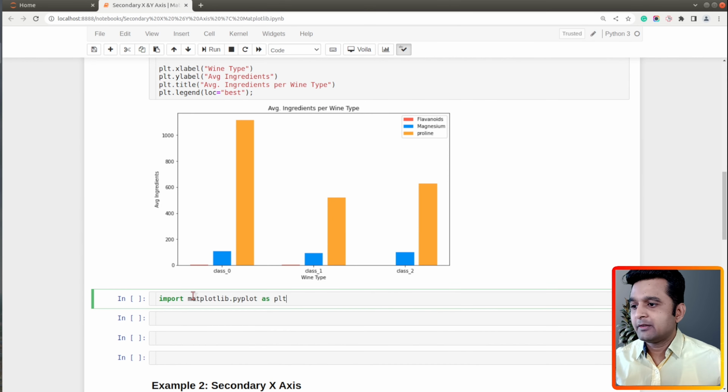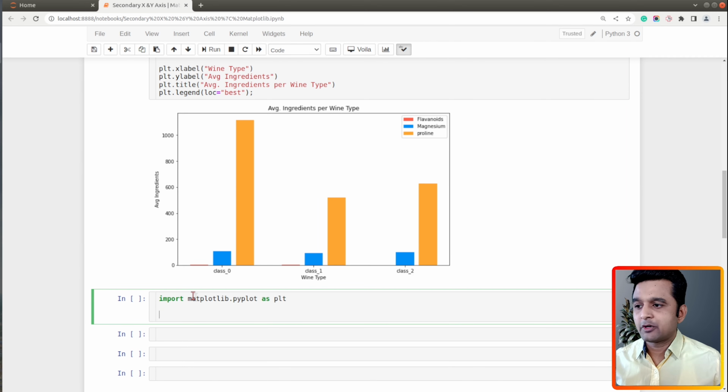So I have imported the matplotlib.pyplot API. Now first of all, I will create a figure and axis object, which I can do using the plt.subplots method.